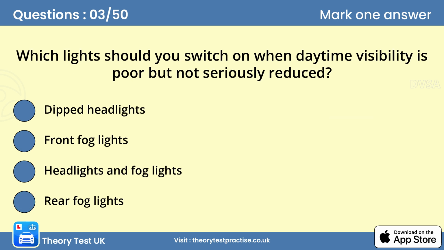Question 3. Which lights should you switch on when daytime visibility is poor but not seriously reduced? A. Dipped headlights. Only use your fog lights when visibility is seriously reduced. Use dipped headlights in poor conditions because this helps other road users to see you without the risk of causing dazzle.